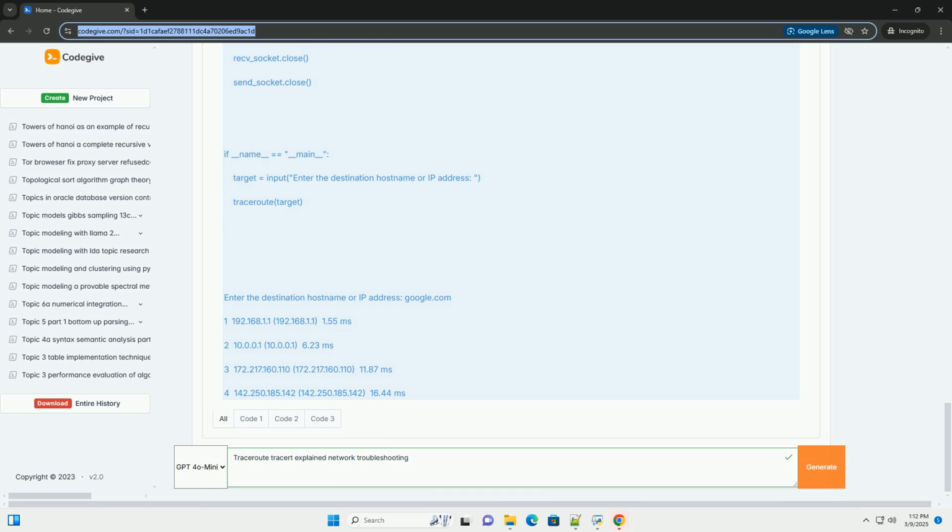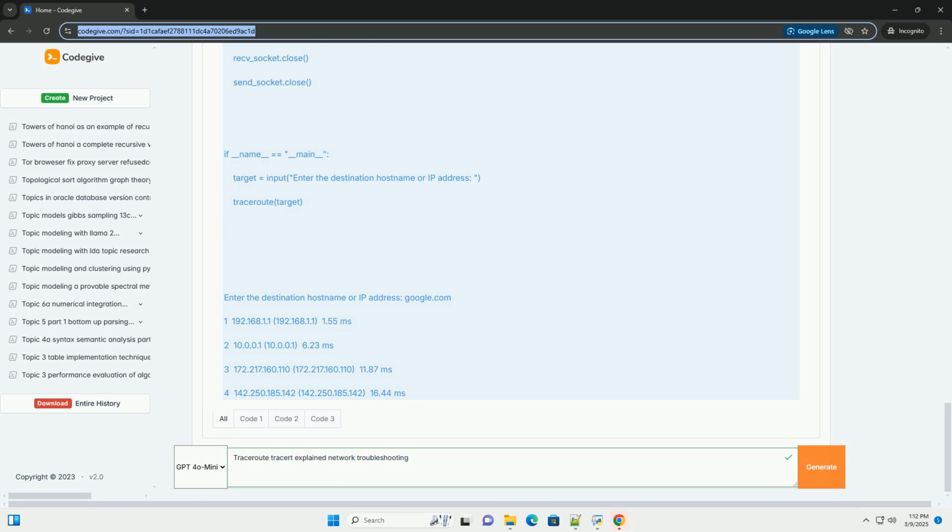Start with UDP traceroute. If UDP is blocked, try TCP traceroute, especially on port 80 or 443. If both UDP and TCP are blocked, try ICMP traceroute, but be aware it's also commonly blocked.